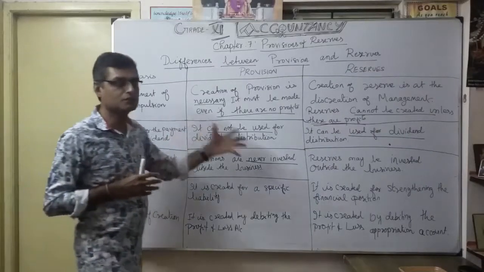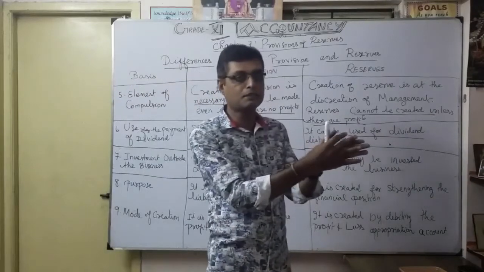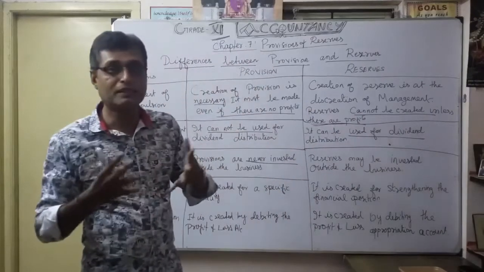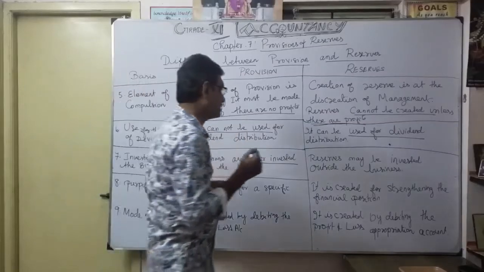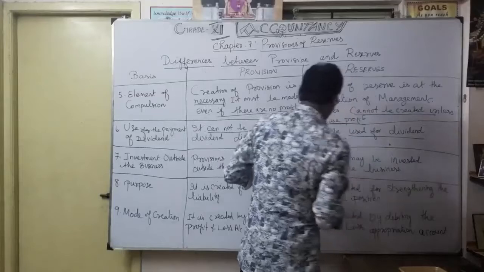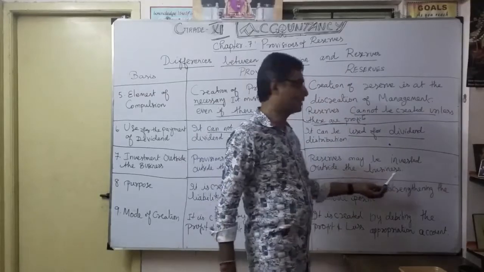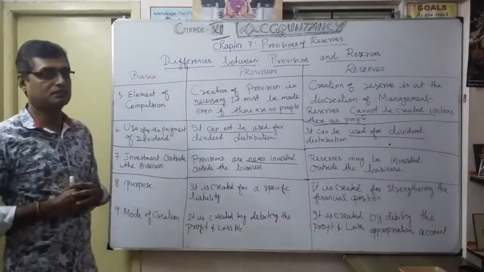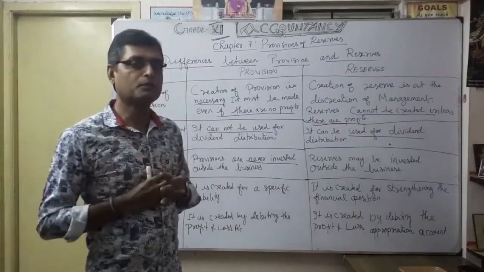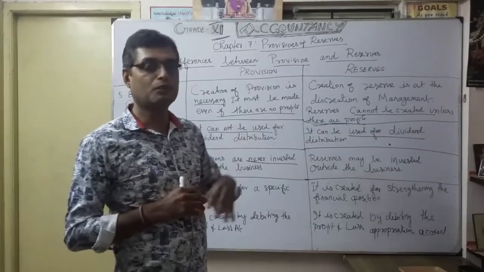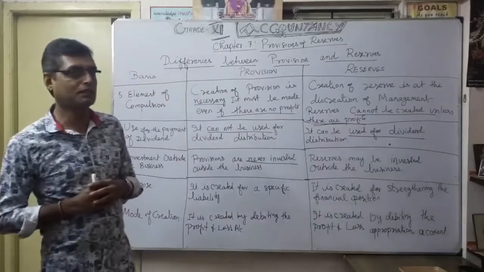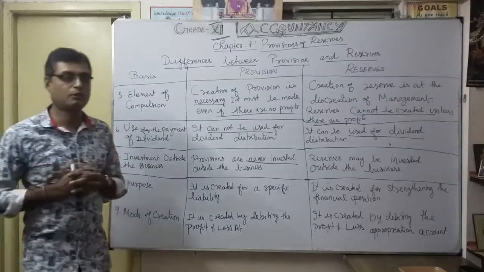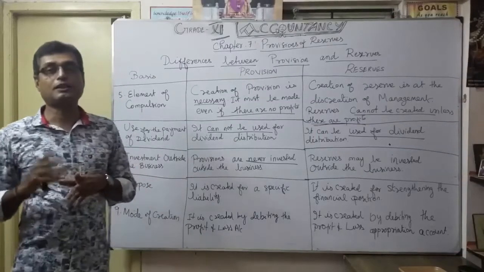But as reserves, from the profit, you maintain some reserve. Where can that money be invested? That's the investment fluctuation reserve you maintain. That is possible from the reserves point of view. Reserves may be invested outside the business, but provisions are never invested. Provisions are created for business purposes, so you can't make outside investments with them. Understood? That's our seventh important differentiation, investment outside the business.